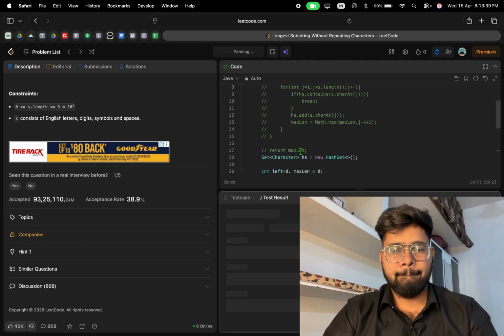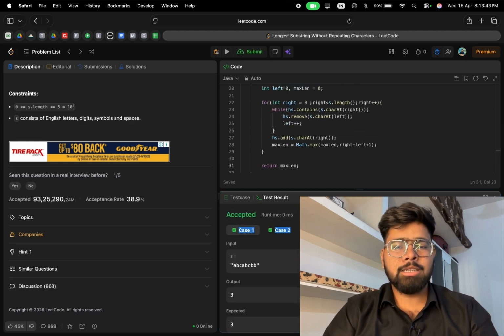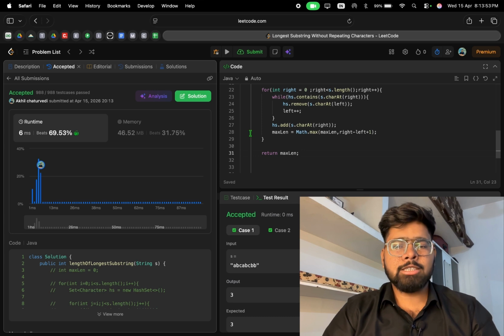We have to run it. All 3 test cases are passed. We have to submit our solution. Our code is successfully submitted.